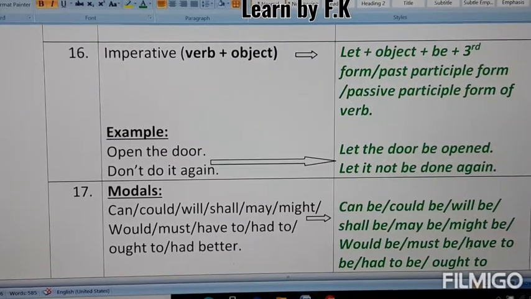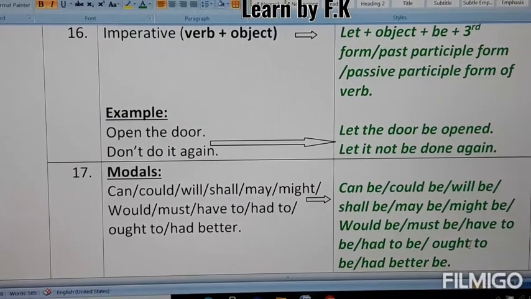Modal verbs. Modals are here: can, could, will, shall, may, might, would, must, have to, had to, ought to, had better.